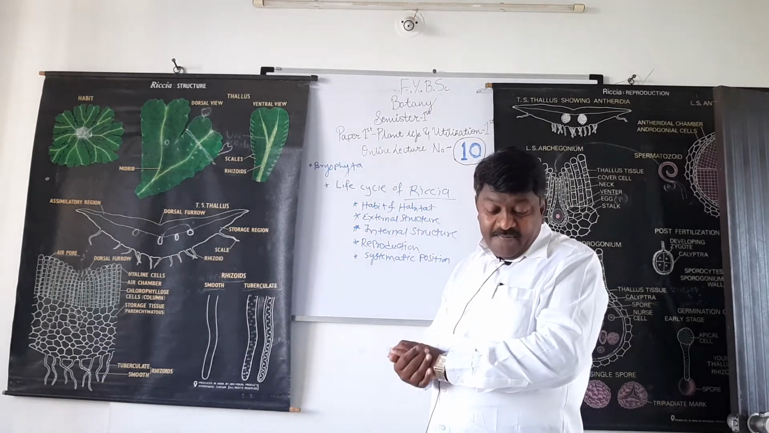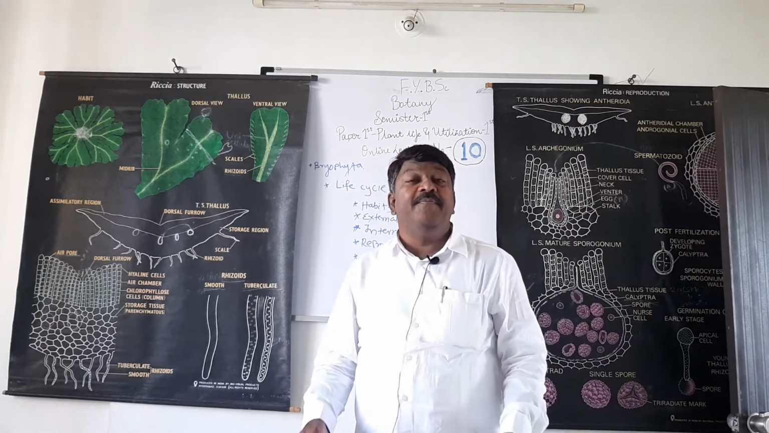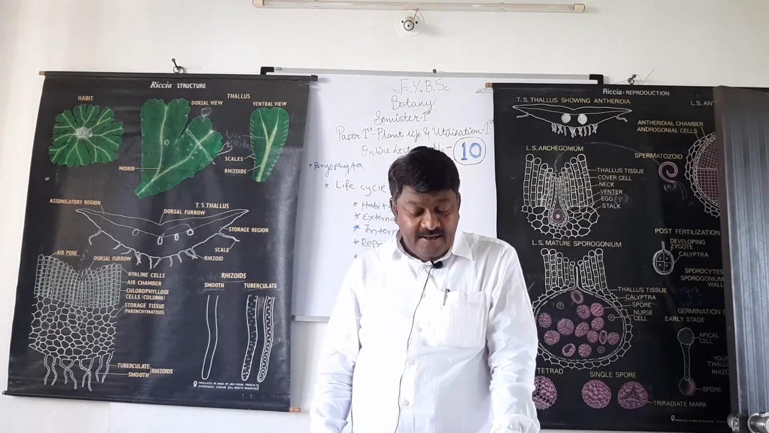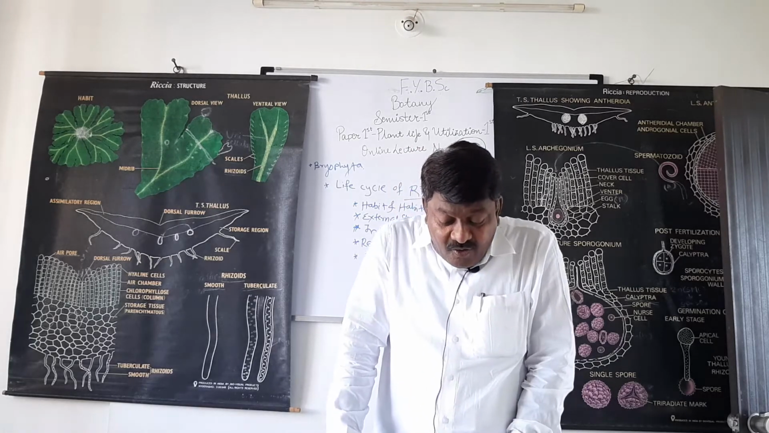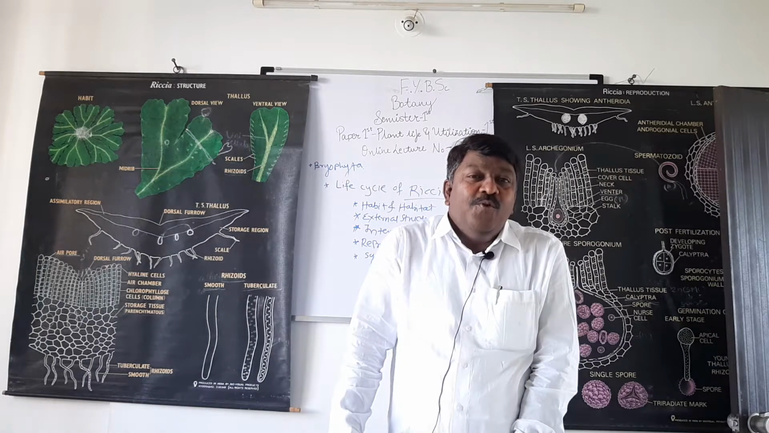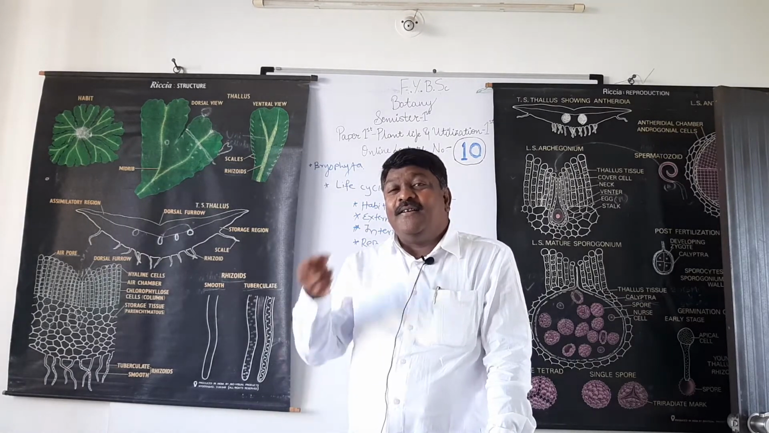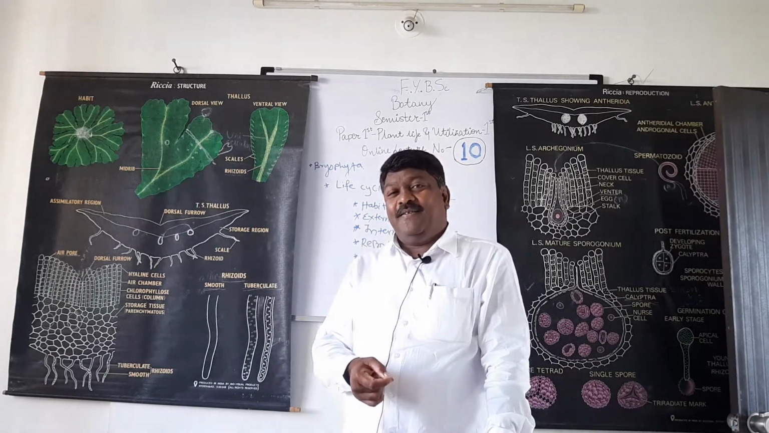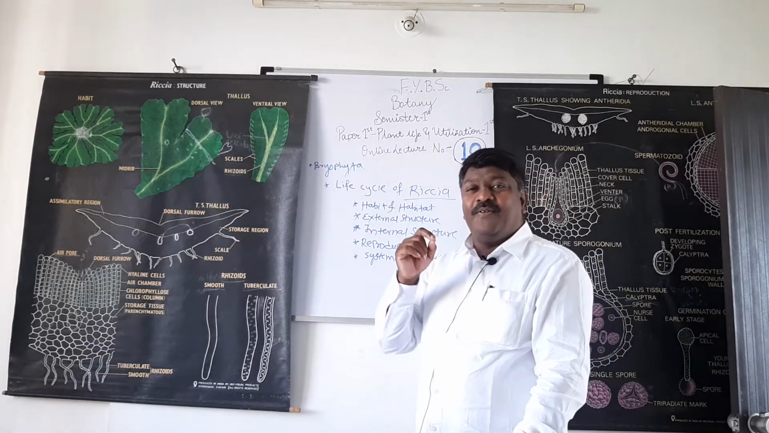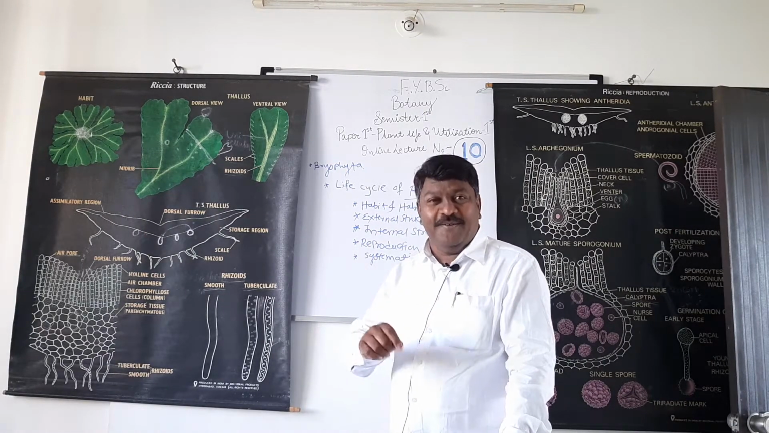The genus Riccia is named in honor of P.F. Ricci, who was a politician. The name of this politician is given to this plant. I think this is the first case in the world where the name of a politician is given to a plant.